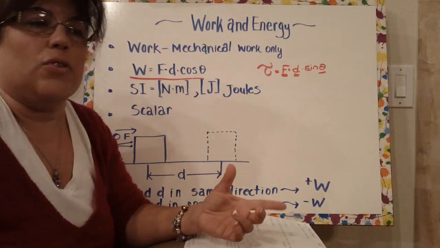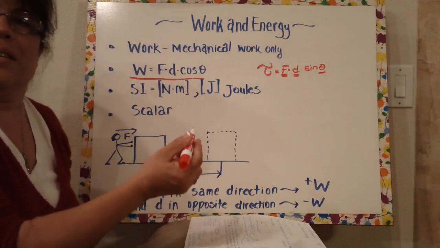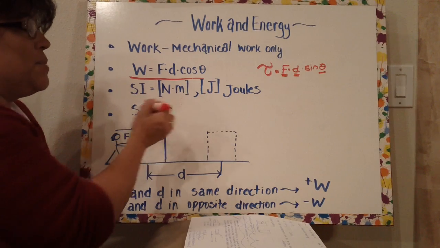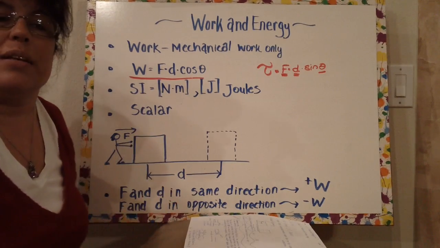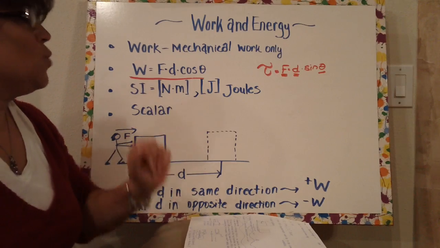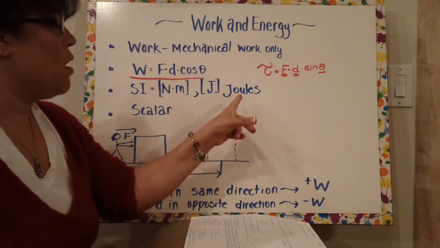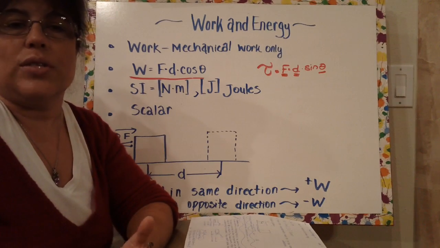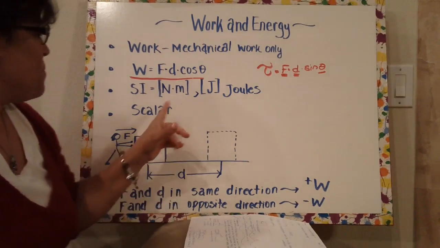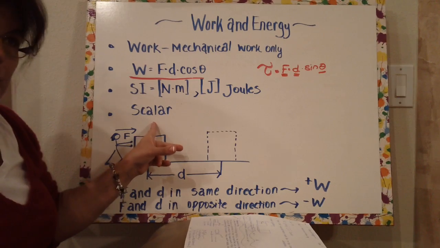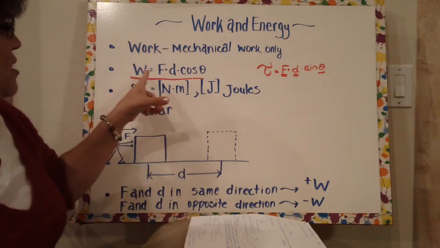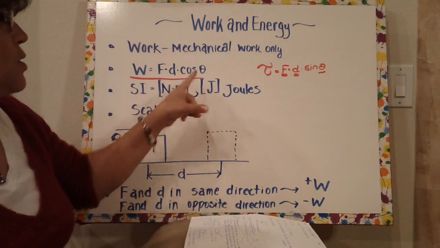The units for work seem like they should be the same as the units for torque. The SI units are Newton times meters, which is the same as torque, but for work we actually have a word we use. We call them joules, symbolized with a capital J, and the joule is named after a physicist. Work is a scalar quantity, which means it has no direction. The magnitude is force times distance times cosine theta.